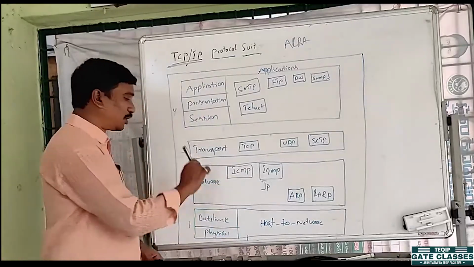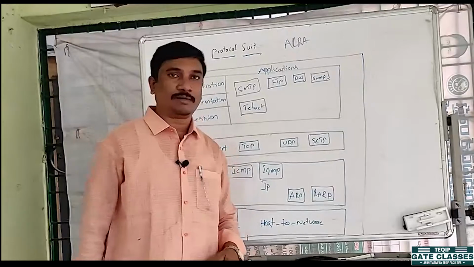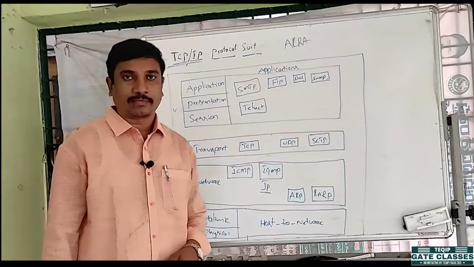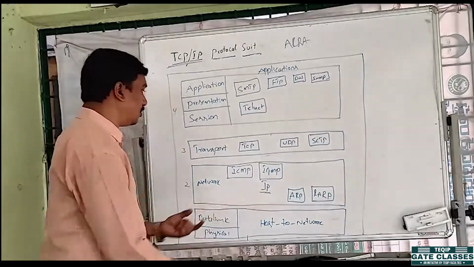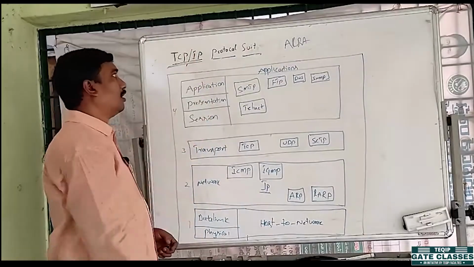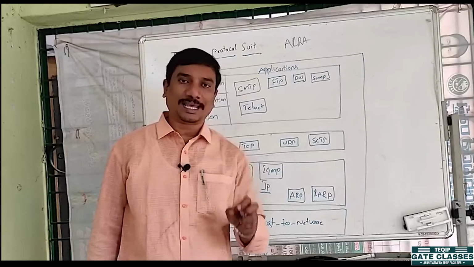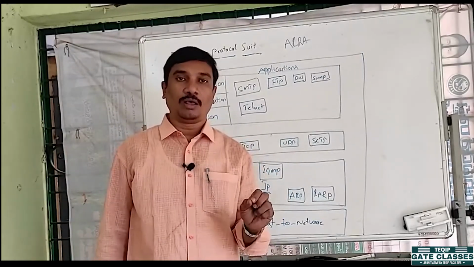The next one is the network layer. In OSI we call it the network layer, whereas here we call it the IP layer, the Internet Protocol layer. Why is it the IP layer? Again, in TCP/IP, TCP is Transmission Control Protocol and IP is Internet Protocol. TCP is a connection oriented protocol and a reliable protocol, right?